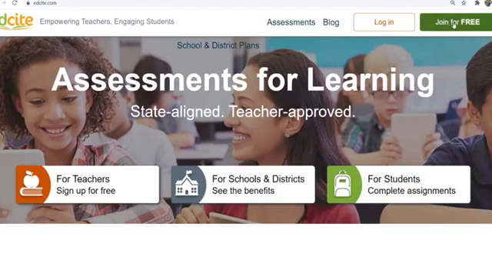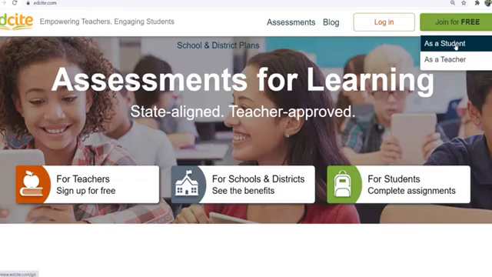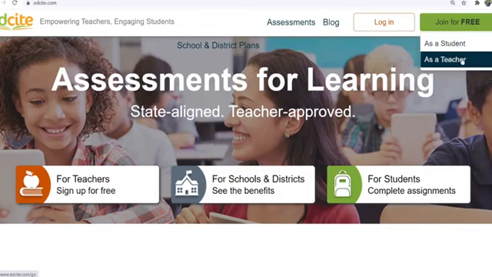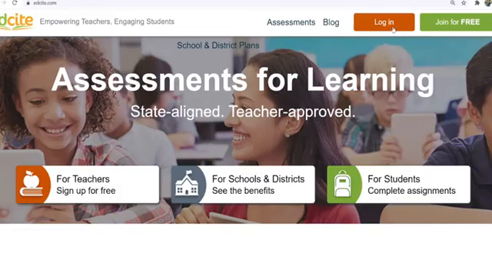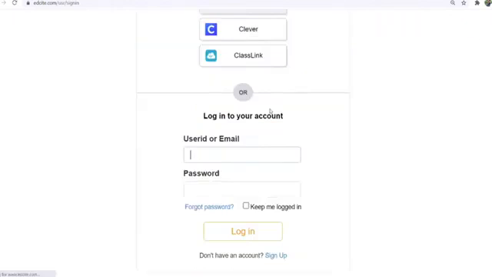Here you can find the join for free tab. When you click the join for free tab, it has two sub tabs or drop down tabs: as a student, as a teacher. If you want to create assignments for your students, you have to click as a teacher. I already signed up to this platform, so I am going to log in as a teacher.